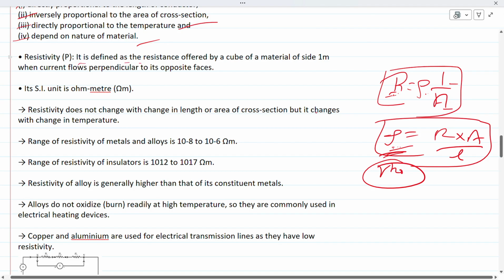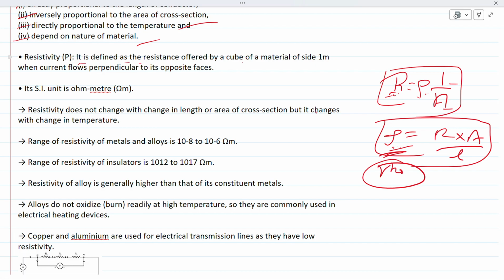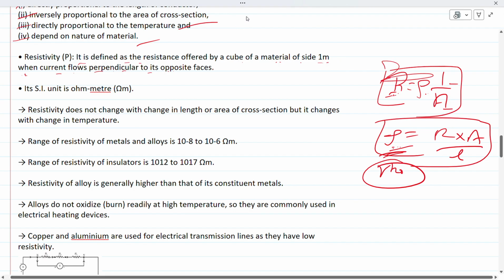Resistivity is defined as the resistance offered by a cube of material of side 1 meter when current flows perpendicular to its opposite faces. Okay, to understand this point, let's take a cube.